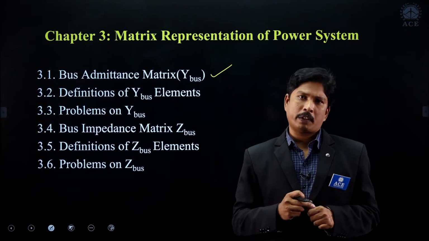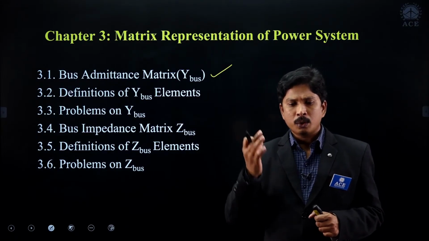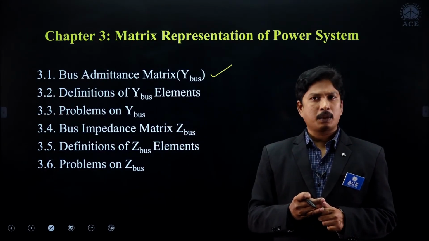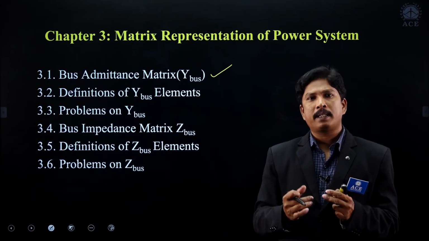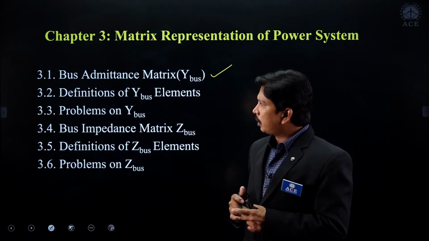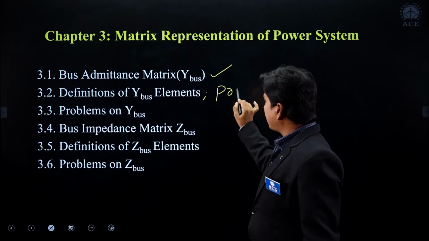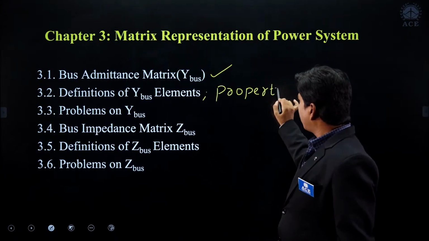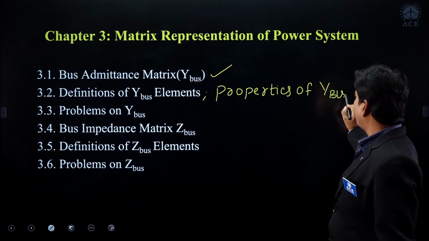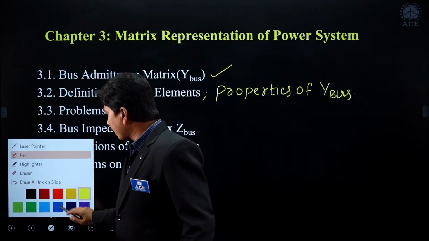And the equations for the bus admittance matrix and the definition of the Y bus elements. So how they have defined, and from that we can see the properties of the Y bus elements also. What are the properties? Based on properties also, they are asking problems sometimes. Clear, students? So the definition of Y bus elements, and along with that we have to see the properties of bus admittance matrix or Y bus, right?